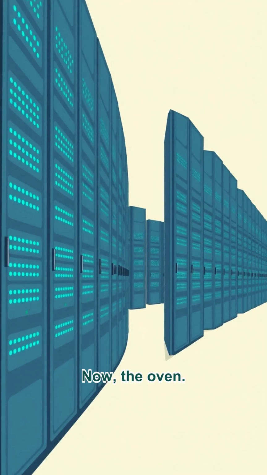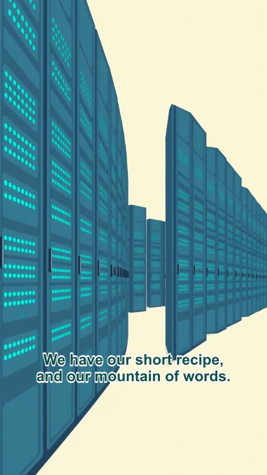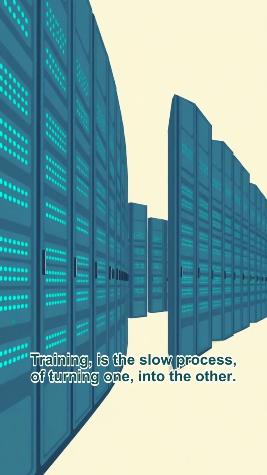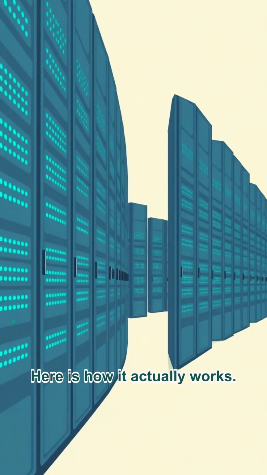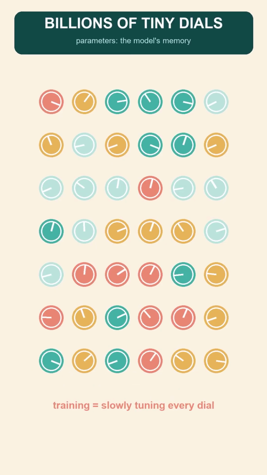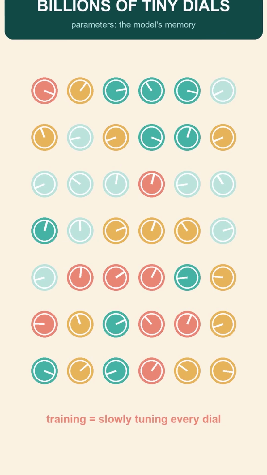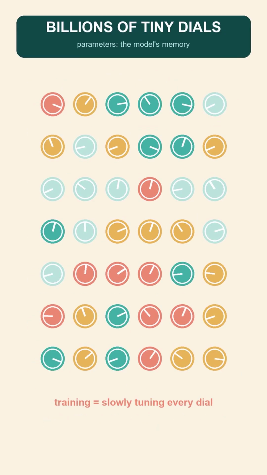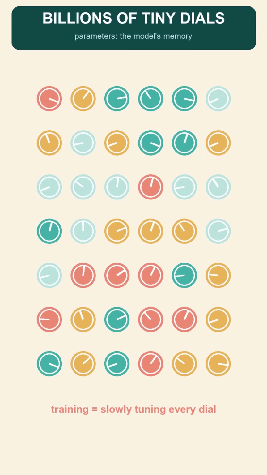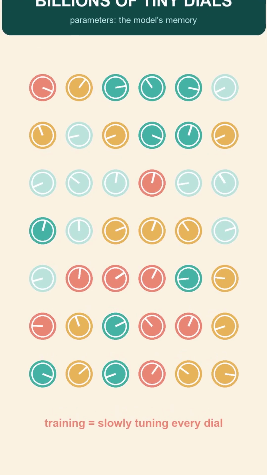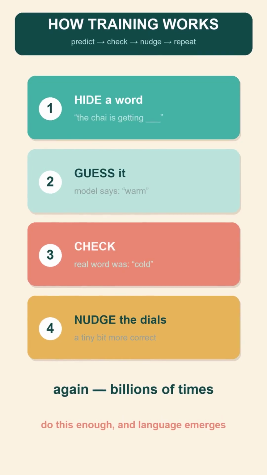Now the oven. We have our short recipe and our mountain of words. Training is the slow process of turning one into the other. Here is how it actually works. Inside our model are billions of tiny numbers called parameters. Think of them as billions of little dials. At the very start, every dial is set completely at random, so the model is useless. It babbles nonsense. Then we begin the lesson.